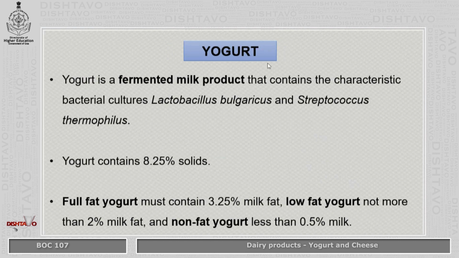Coming to the first product, that is yogurt. What exactly is yogurt? Yogurt is a fermented milk product that contains the characteristic bacterial cultures, that is Lactobacillus bulgaricus and Streptococcus thermophilus. These two cultures are present in yogurt that we consume. Now, yogurt contains 8.25% solids. Full fat yogurt contains about 3.25% milk fat. Low fat yogurt contains not more than 2% milk fat, and non-fat yogurt contains less than 0.5% milk fat.